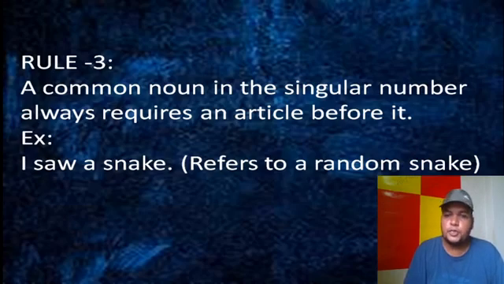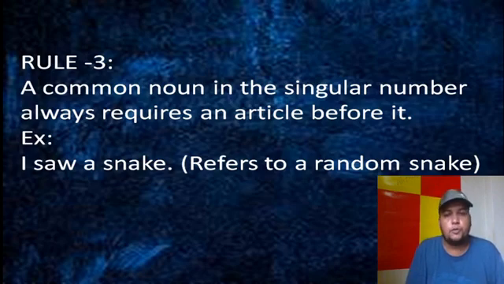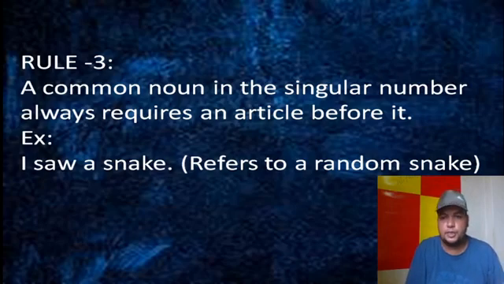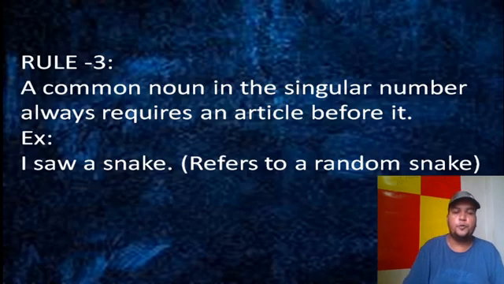So rule 3 is simply a common noun in the singular number always requires an article. According to the sounds, we will put a or an. But it will refer to random, meaning not fixed, not selected. I saw a snake doesn't mean this snake or something else. Are you getting it? Common noun means which says the type, class. A snake means a species from the entire snake group, but it doesn't mean any snake nearby me or an individual or any fixed one. Got it? Well, let's move to rule 4.